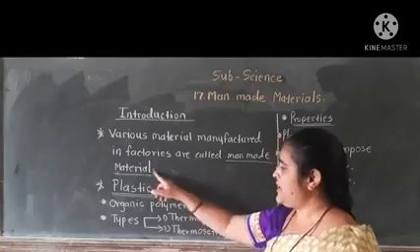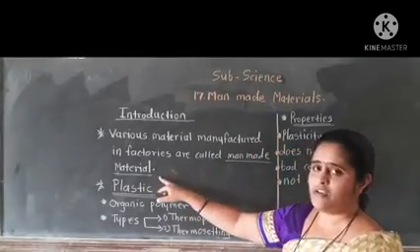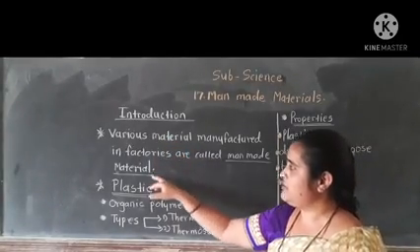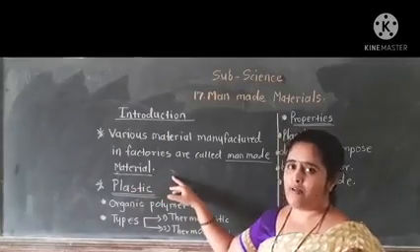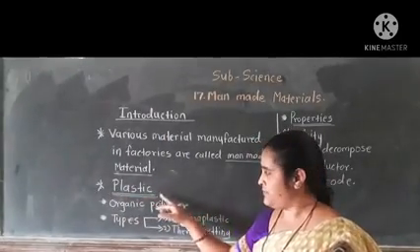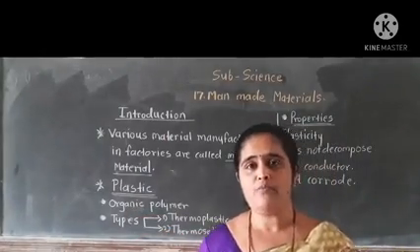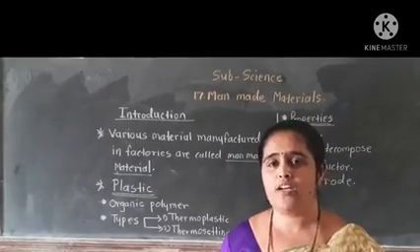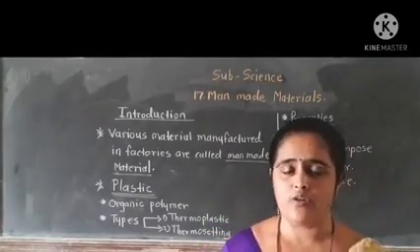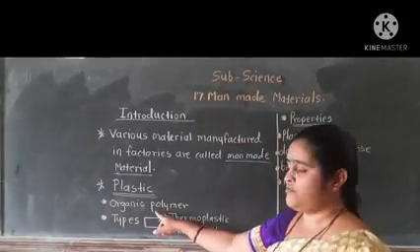We already saw what is meant by man-made material. Those materials which are manufactured in factories are known as man-made materials. And the first man-made material is plastic. Plastic is an organic polymer. Polymer means what? It is a long carbon chain-like structure. This structure is either linear or in a circular form. So plastic is made up of an organic polymer.